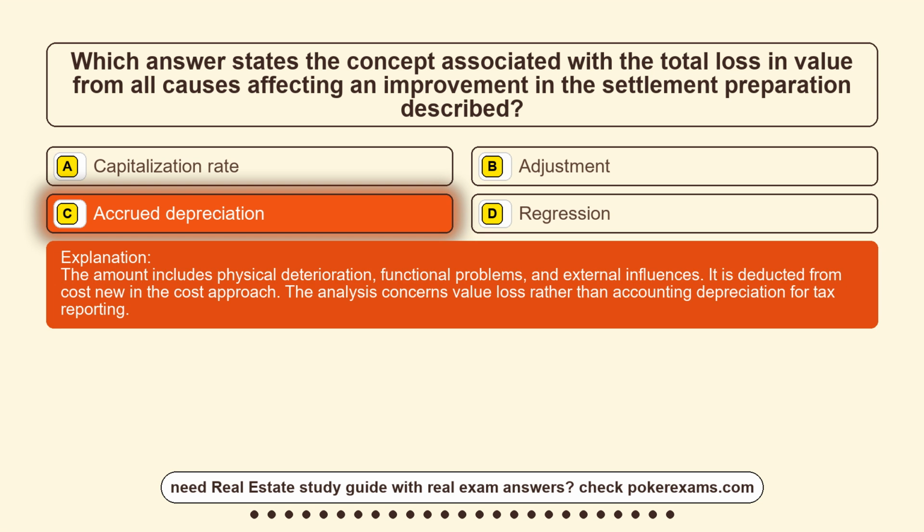The amount includes physical deterioration, functional problems, and external influences. It is deducted from cost new in the cost approach. The analysis concerns value loss rather than accounting depreciation for tax reporting.